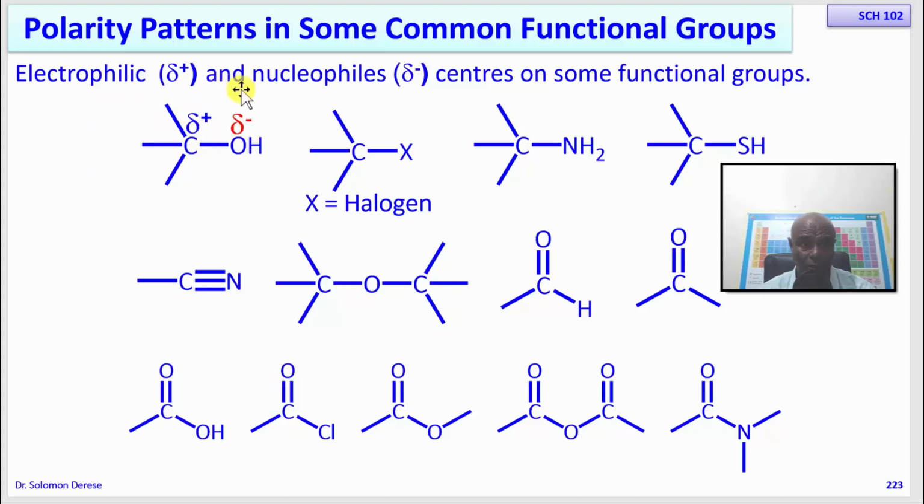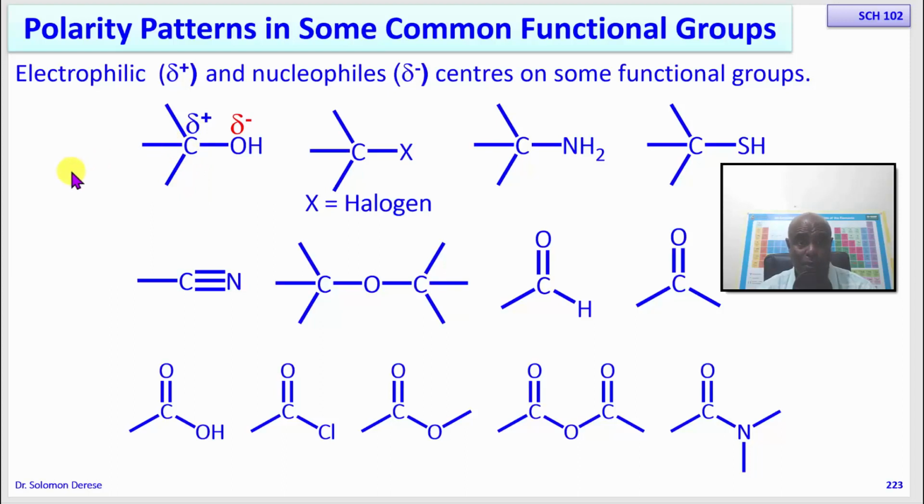So in an alcohol, the oxygen of the alcohol is partially negative, while the carbon of the alcohol is partially positive. The oxygen of an alcohol is the nucleophilic center, or the nucleophile of an alcohol, while the carbon of the alcohol is the electrophilic center, or the electrophile.